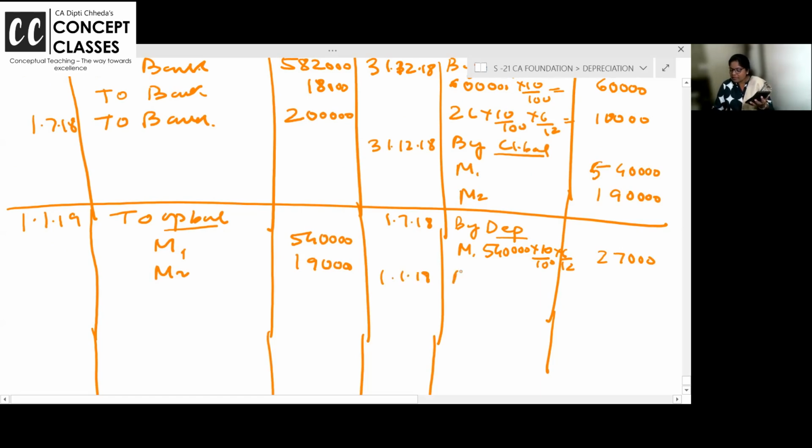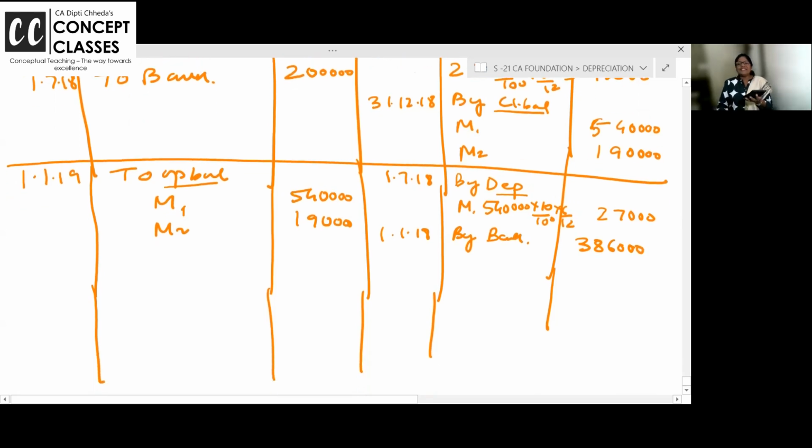Now on the same date, we will write by bank, the sales value. You have sold it for 386. I want to repeat: if this is destroyed, an insurance company also gives you the money. It's as good as the sales value only.